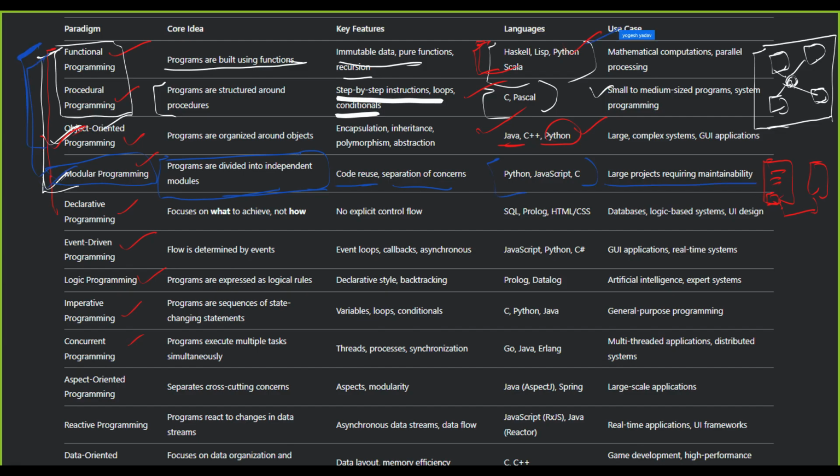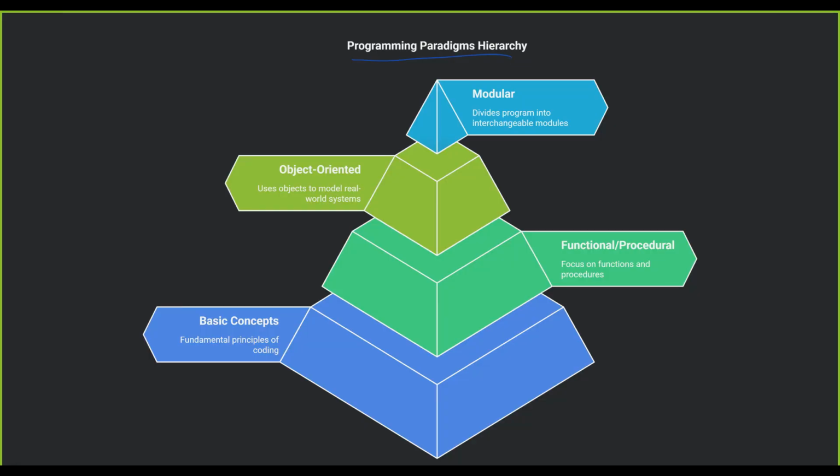With this we can build large projects. So we can say, guys, Python can do functional, object oriented, and modular programming, right? So the Python paradigms are modular, meaning we divide our program into modules, which we call packages, then object oriented, functional, and the basic concepts of programming. Definitely we have the fundamentals of programming also. So now Python is taking part at every level, from small to bigger, right?